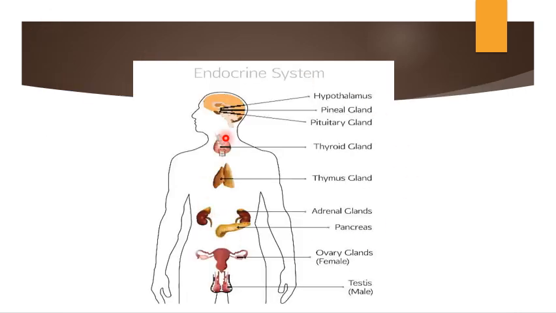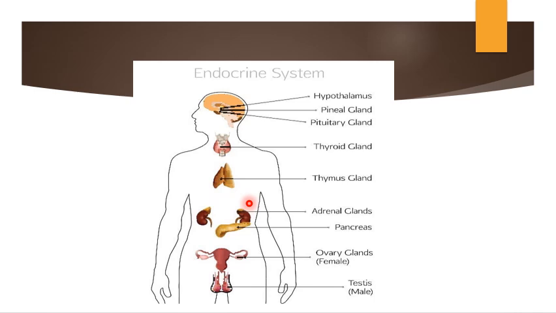So have a look at this picture, children. In this I am going to explain to you about the endocrine system in the later part, but have a look at this picture and clearly keep it in your mind. Then it is easy for you to understand while I'm explaining these parts.